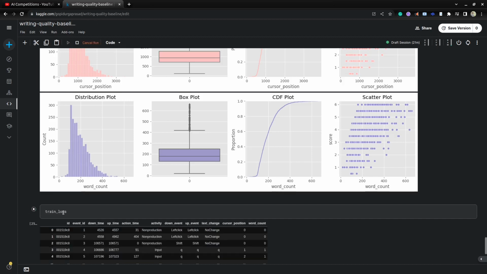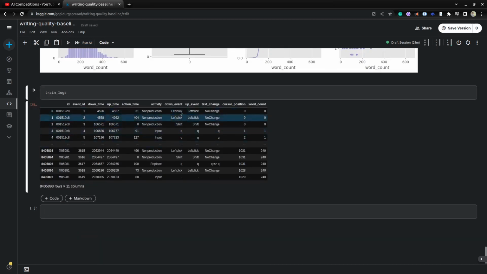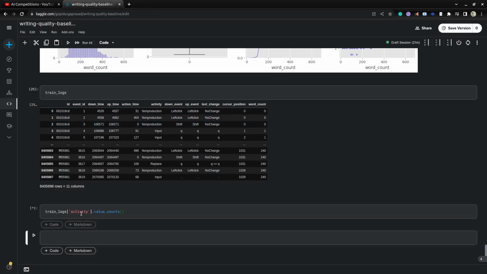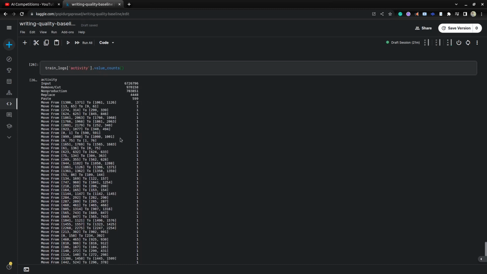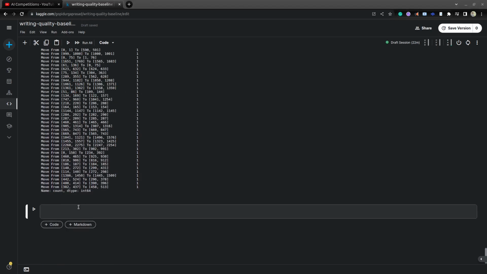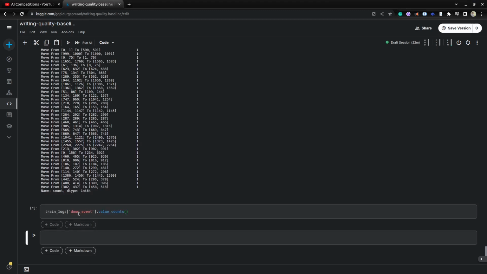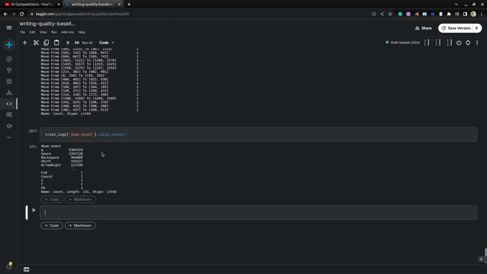If you see the train logs, there are some categorical features also. We have activity, down event, up event, and text changes. We'll see how those look, what the activities are in train logs. Most of the activities are input, remove or cut, non-production, replace, and paste. Those are the most common activities we have. Next we'll see the down events. They provided around 131 down events.